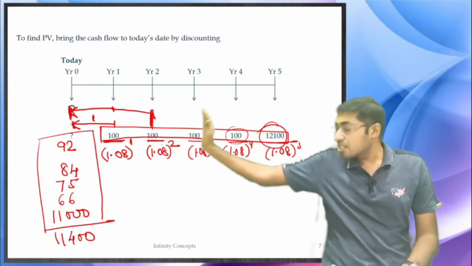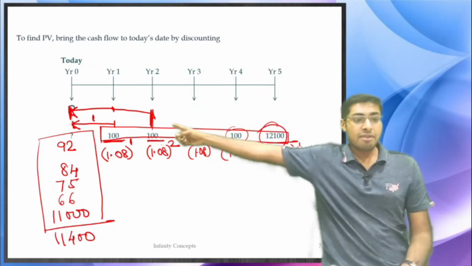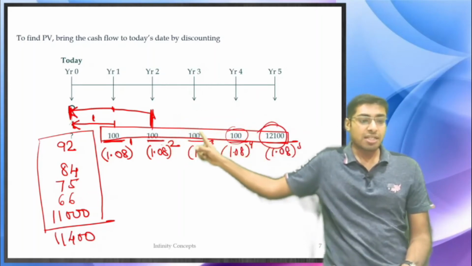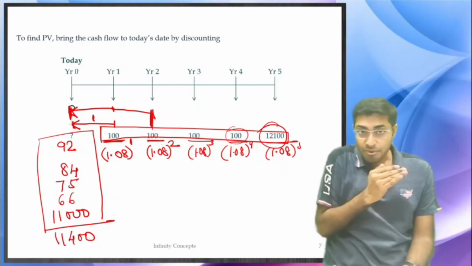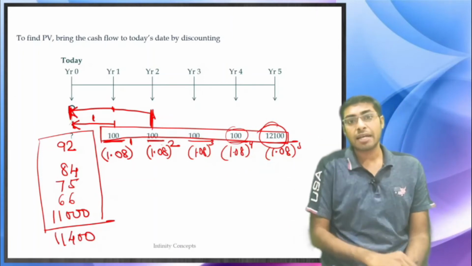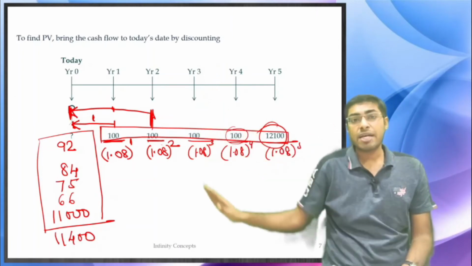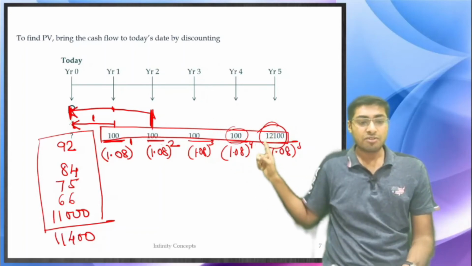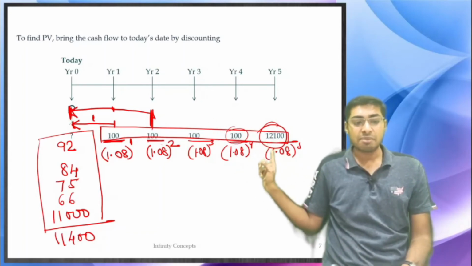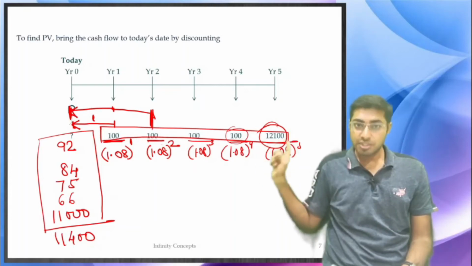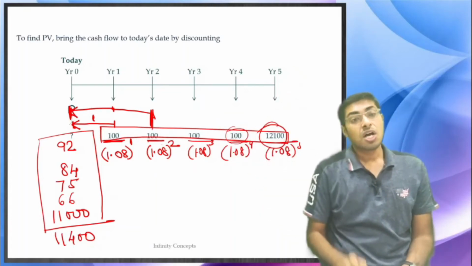But when you are discounting it, this 100 by 1 year, this 100 by 2 years, this 100 by 3 years, you are discounting it. Discounting means bringing it behind. You are discounting it by 3 years, 4 years, and this 12,100 you are discounting it by 5 years. See, because it is divided by 1.08 to the power 5, which means it is getting discounted by 5 years.